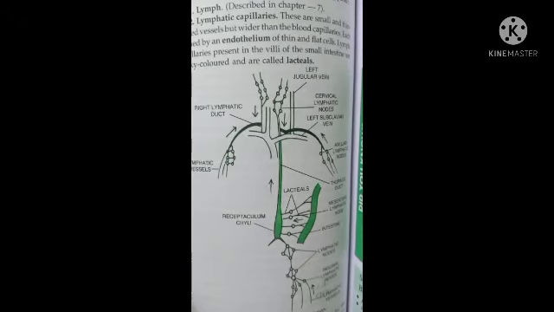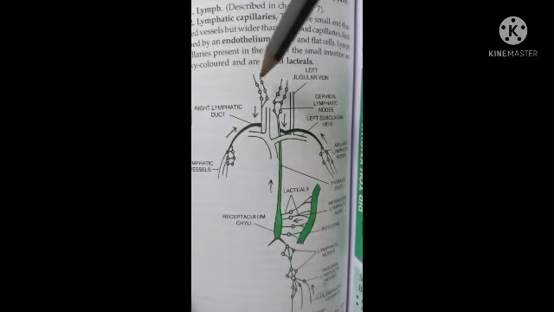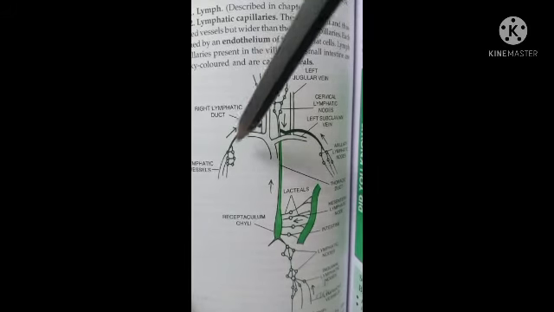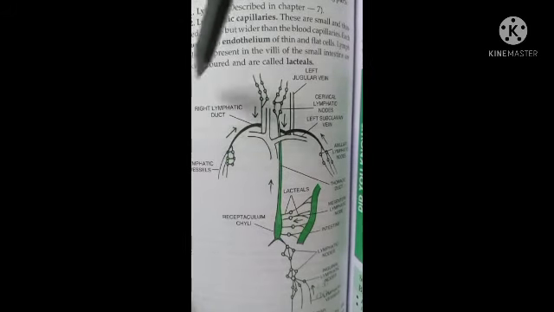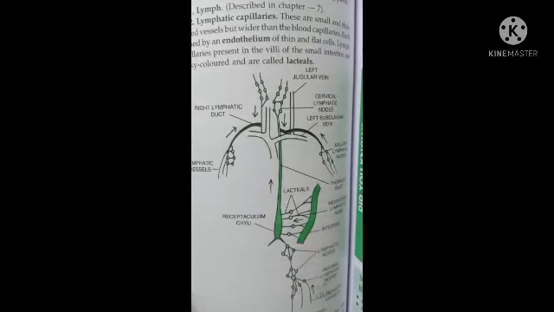It is related with the circulatory system because the tissue fluid will be collected again by the lymphatic capillary, then the lymphatic vessels, which again join with the larger vein. Once it joins the vein, it mixes with the blood and is again circulated as blood. Again, when it reaches the tissue, it forms the tissue fluid or the lymph. This is how the lymph is circulated.